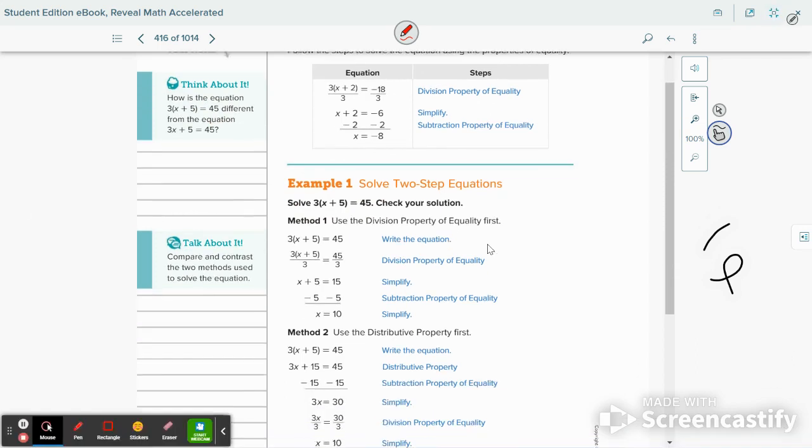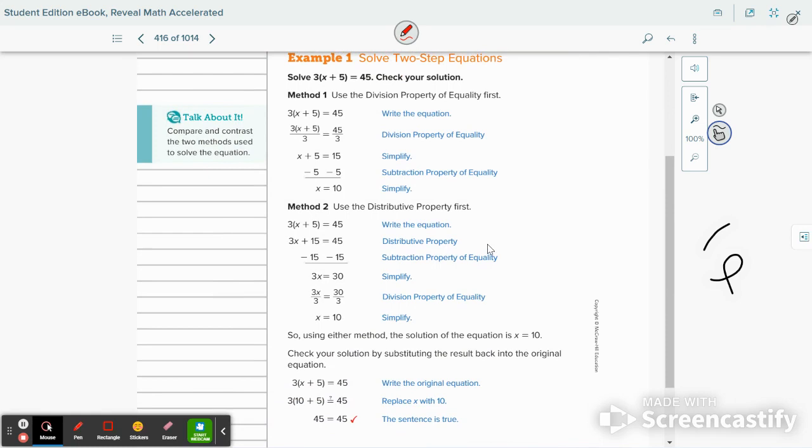I briefly went over it in class yesterday, but the method here, method 2, is to use the distributive property first. So write the equation, then use the distributive property, and then it's just following the steps we did yesterday. We're just isolating that x. It's kind of like SADMEP. We're getting rid of any terms that are being added or subtracted. So we get rid of that plus 15 here by subtracting 15.